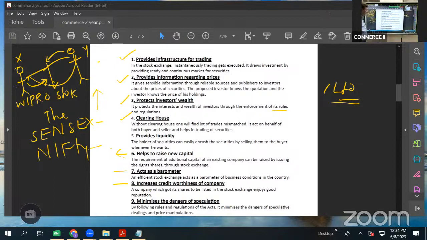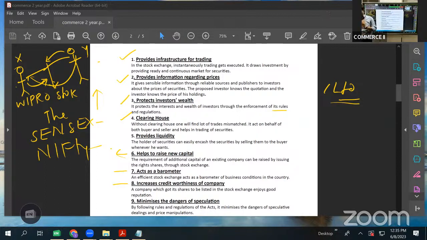Next, increase credit worthiness of a company. Suppose there is a company whose securities are listed in stock exchange, in any of the stock exchanges. Suppose Reliance company issues new shares and those shares are listed in stock exchange, that will provide more credit worthiness to the company, because people will trust. People will trust the securities which are listed in stock exchange. They will easily invest in those companies.